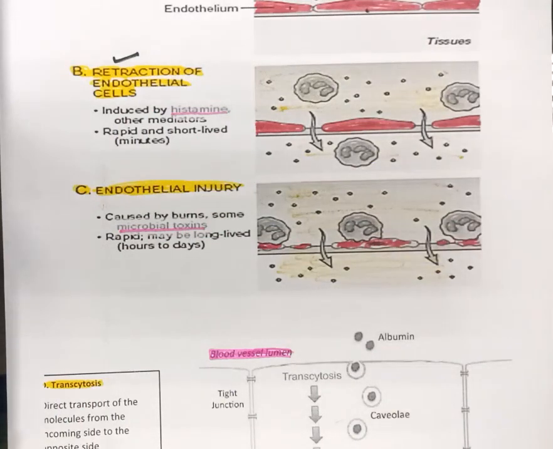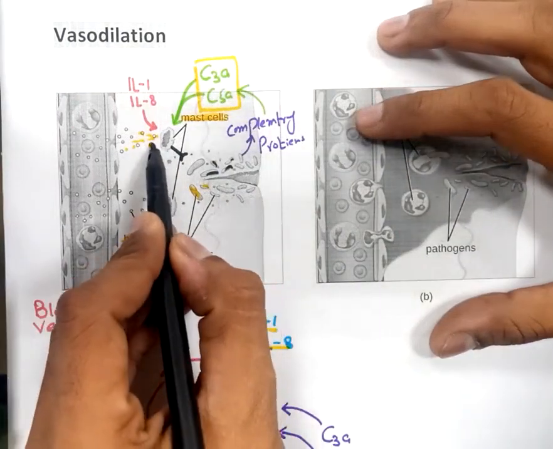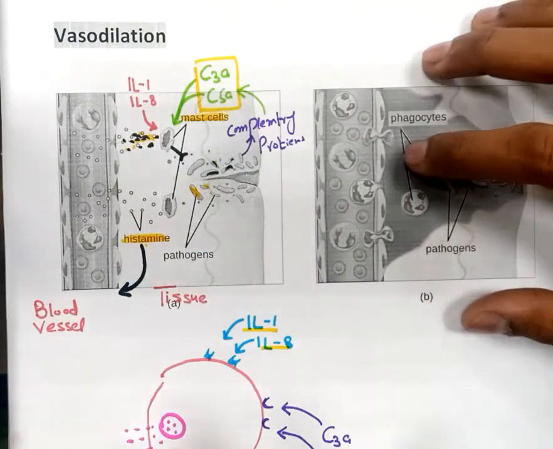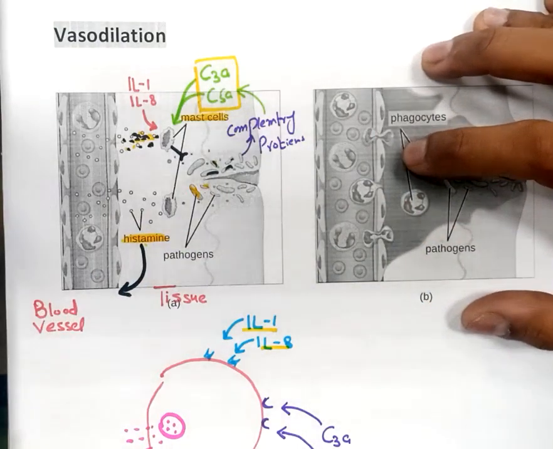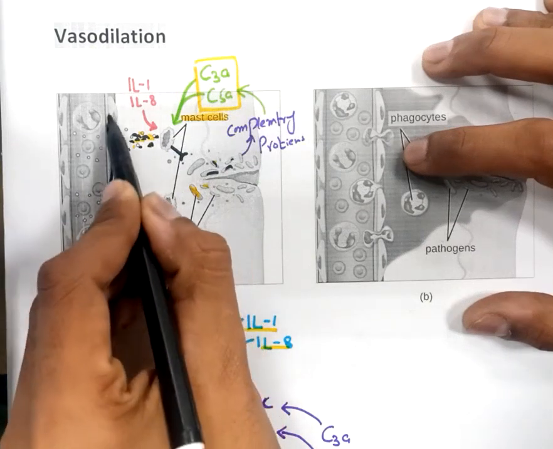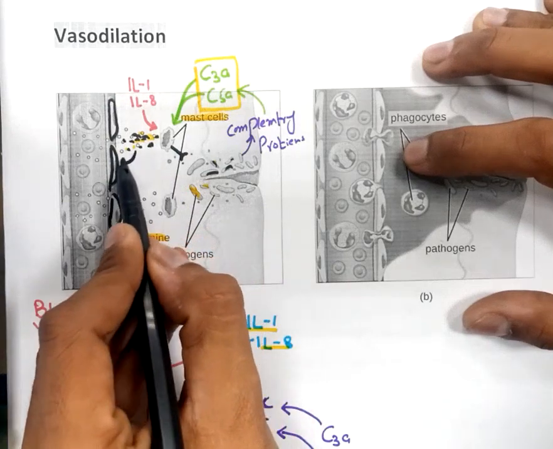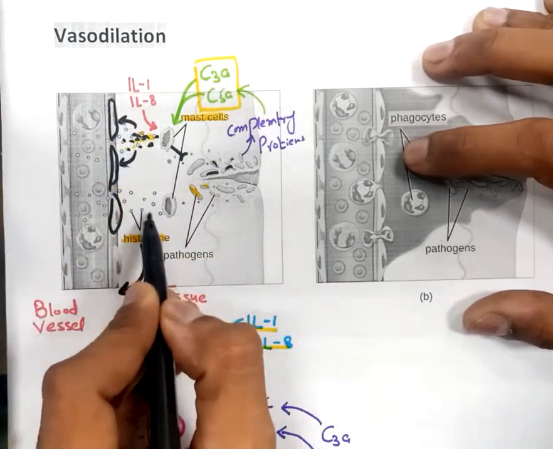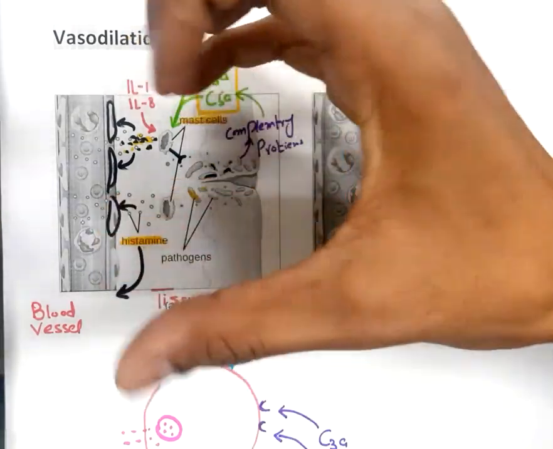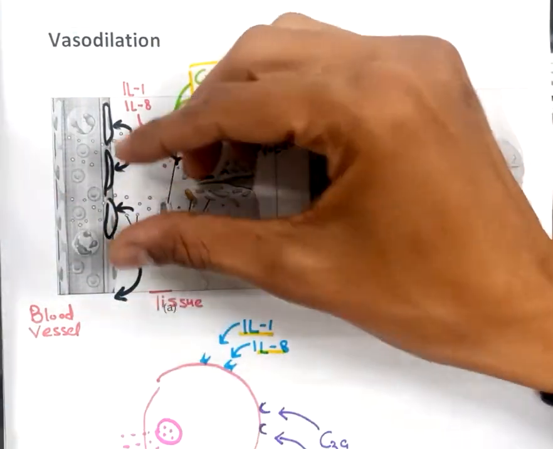Now, how does this happen? Again, histamine is responsible. Here we can see that the mast cell is releasing histamine. Histamine, along with the receptor on the smooth muscle, also has receptors on these endothelial cells. When histamine acts on these endothelial cells, it will contract and constrict them. This causes a shrinkage of these cells.